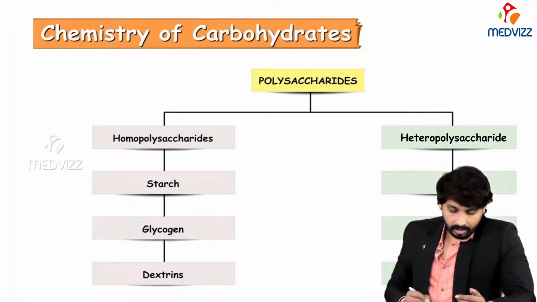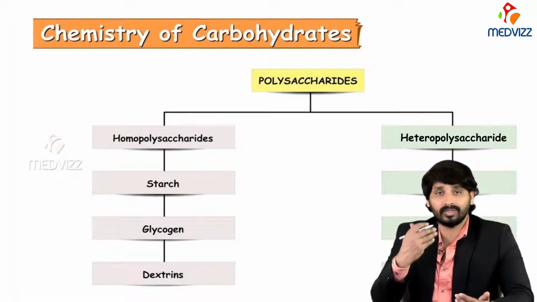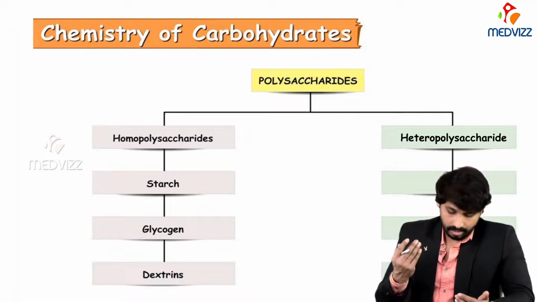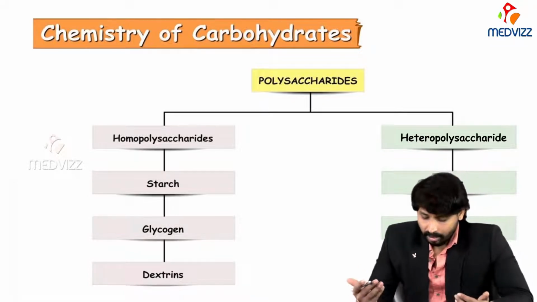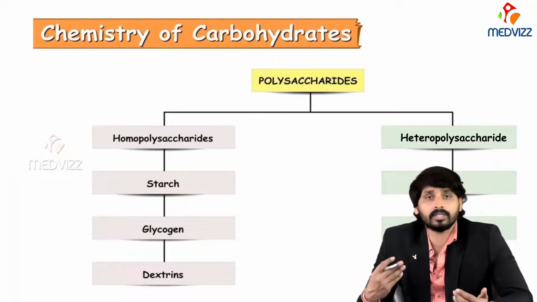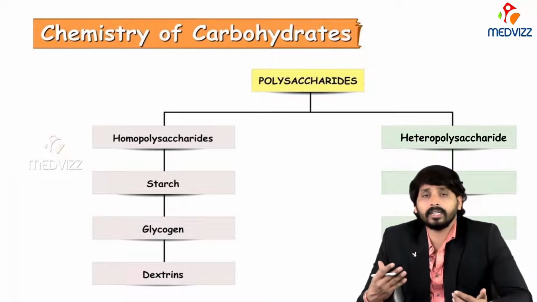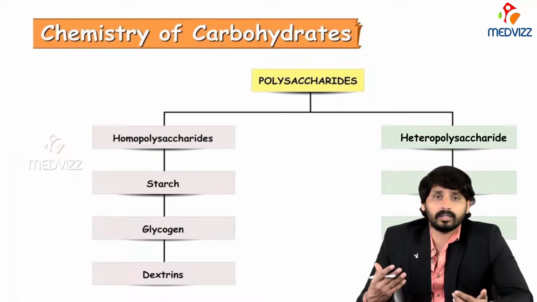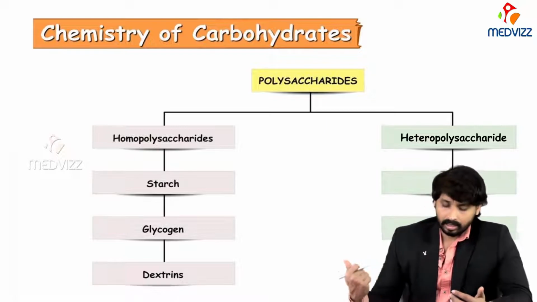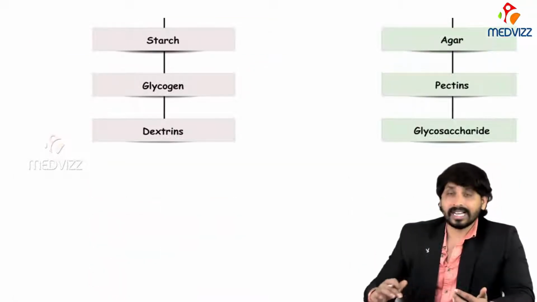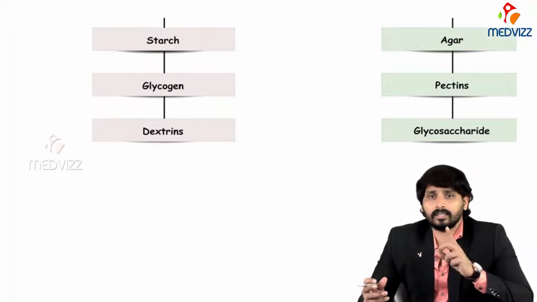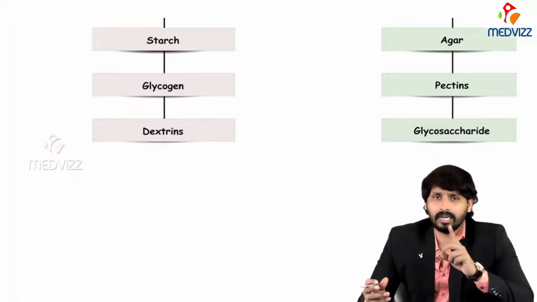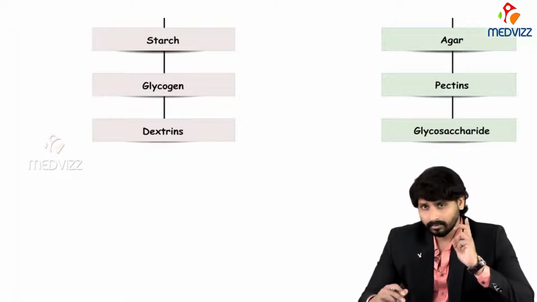Again here I am showing the classification of polysaccharides and the examples. Homopolysaccharides have 3 examples: starch, glycogen and dextrin. Inulin also you can count here. Heteropolysaccharides have examples: chondroitin sulfate, keratin, heparin, dermatan sulfate, hyaluronic acid. All these come under heteropolysaccharides. Glycosaccharide is when a sugar unit is attached to a single amino acid. Any polysaccharide attached to a single amino acid can be termed a glycosaccharide.